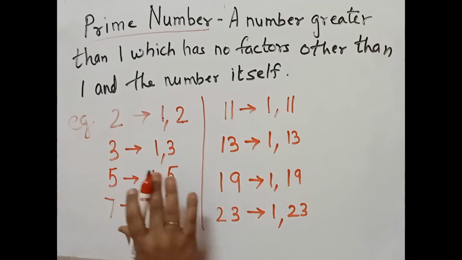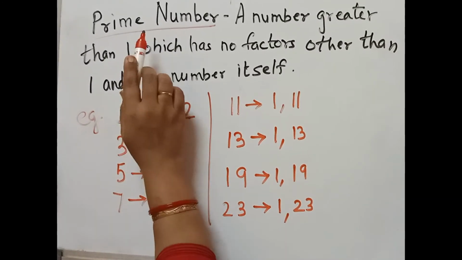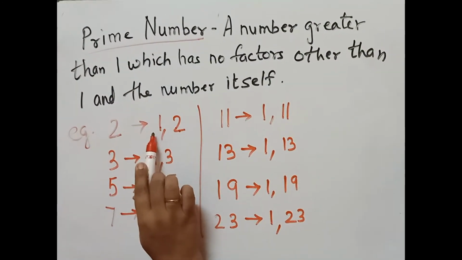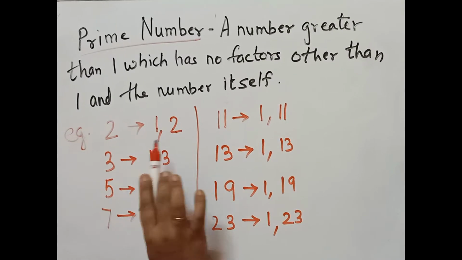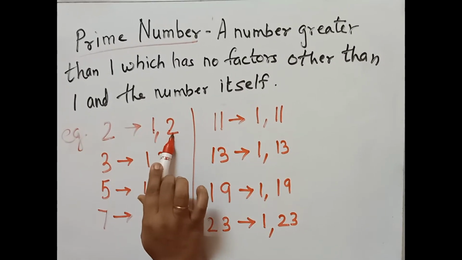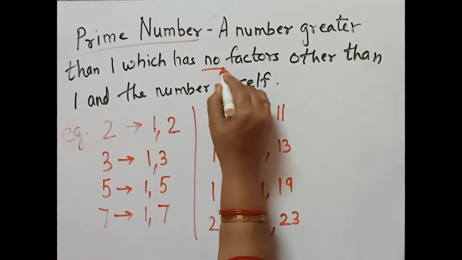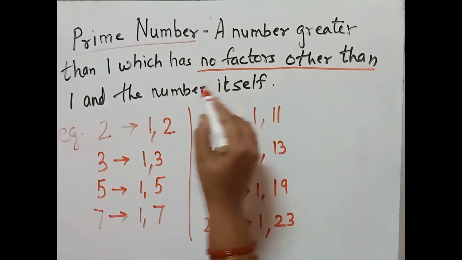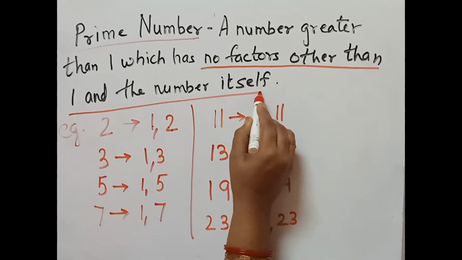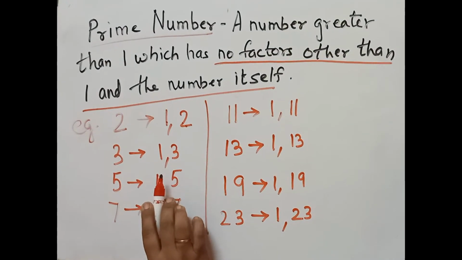So children, we have done a lot of examples here. So what do you mean by a prime number? A prime number means it has no factors other than 1 and the number itself. If it has no factors other than 1 and the number itself, we say it is a prime number.